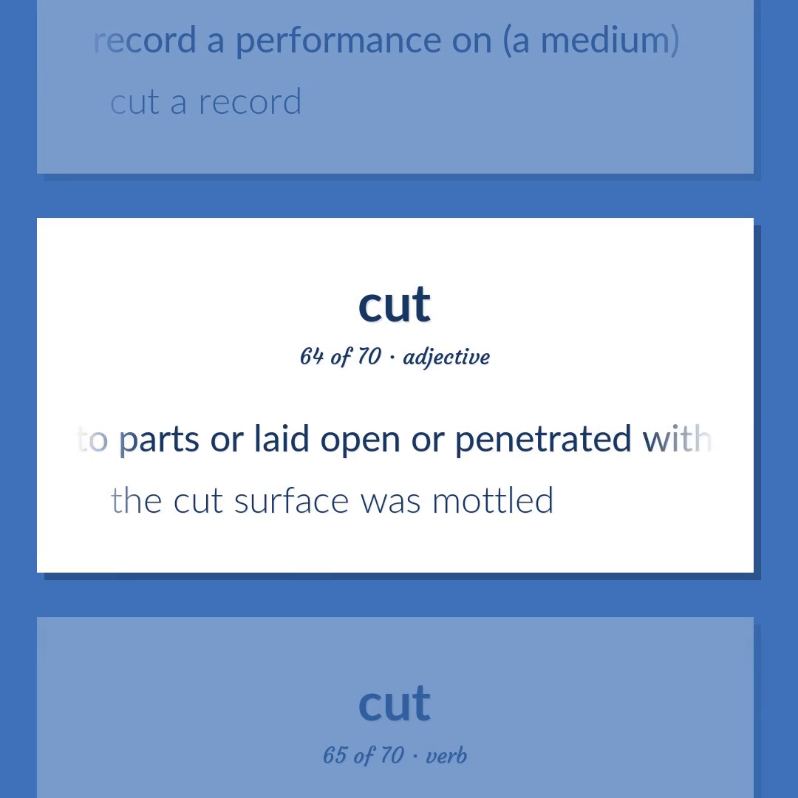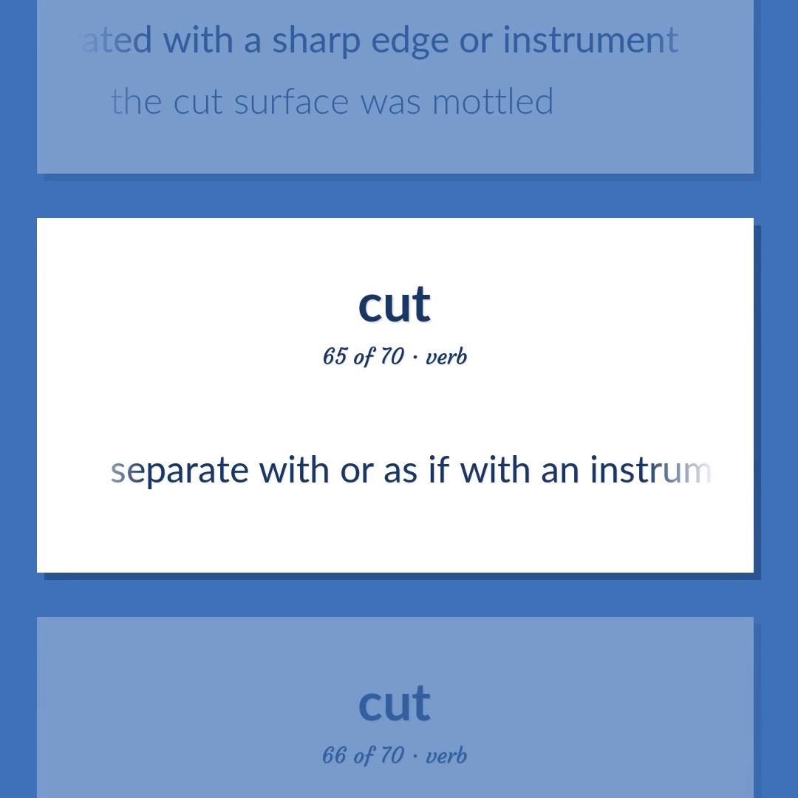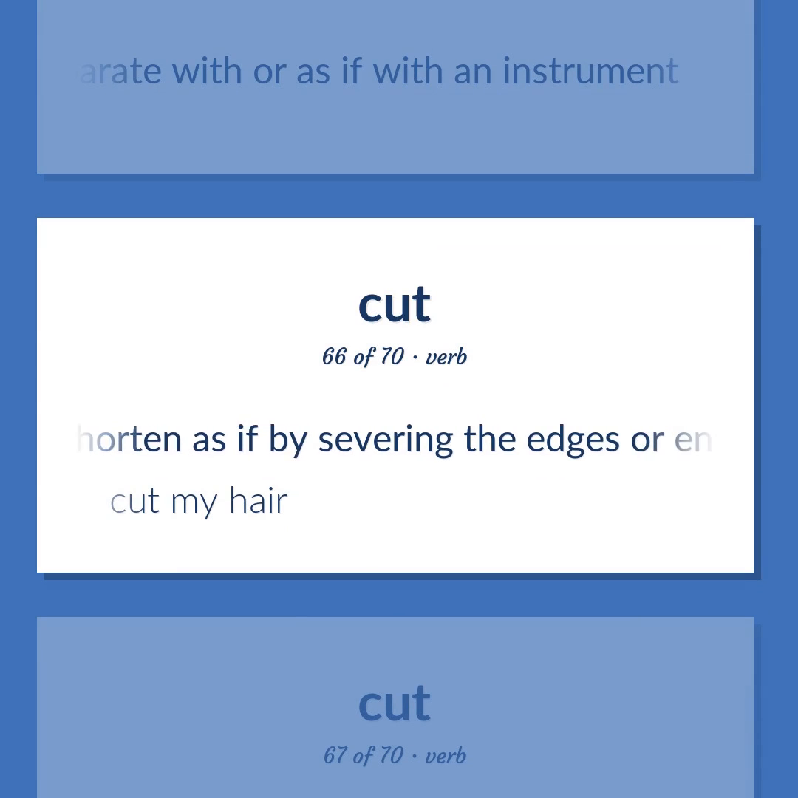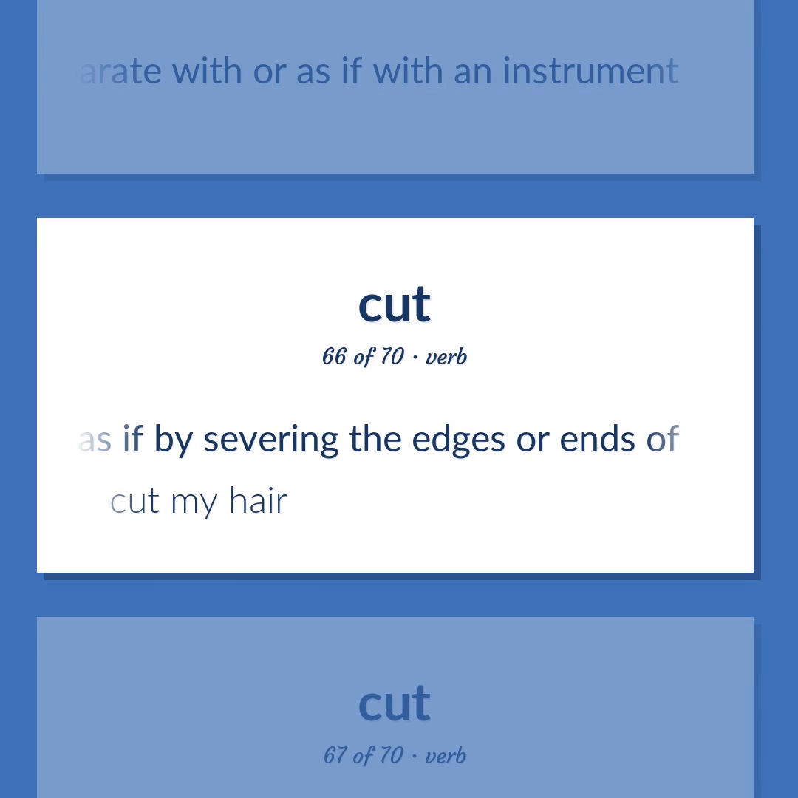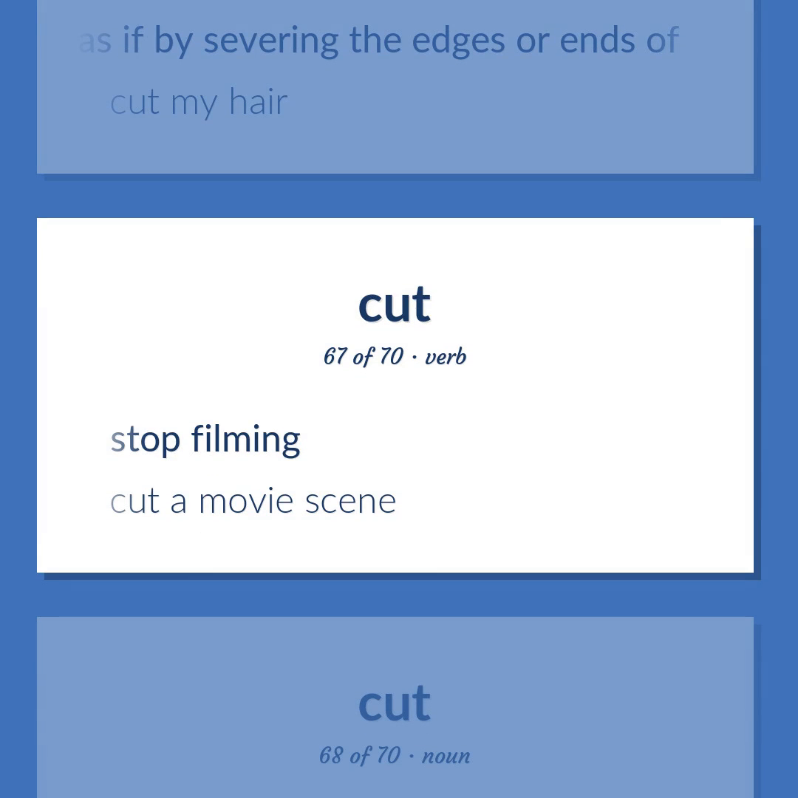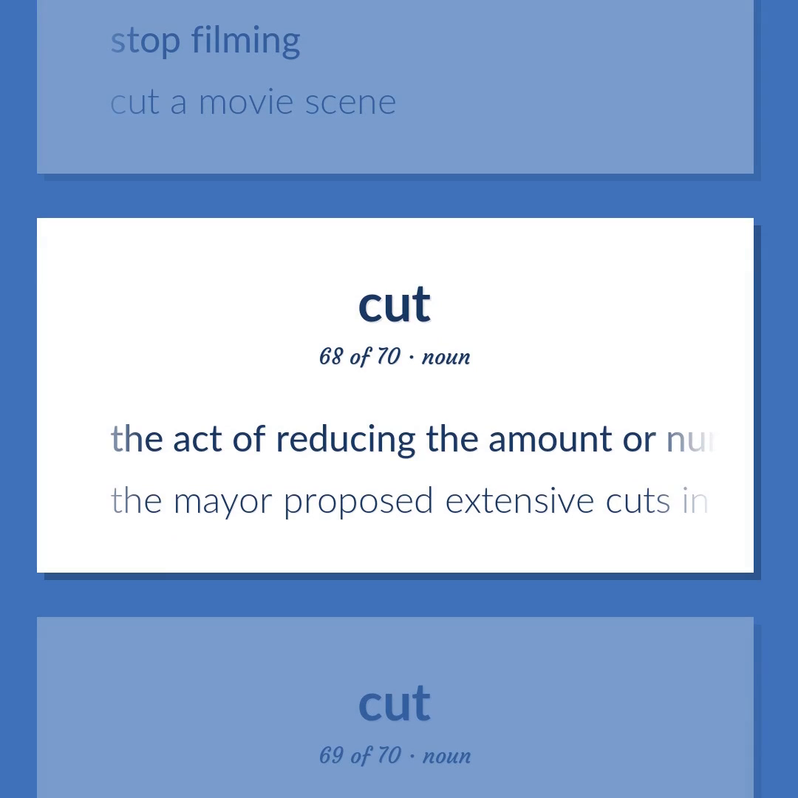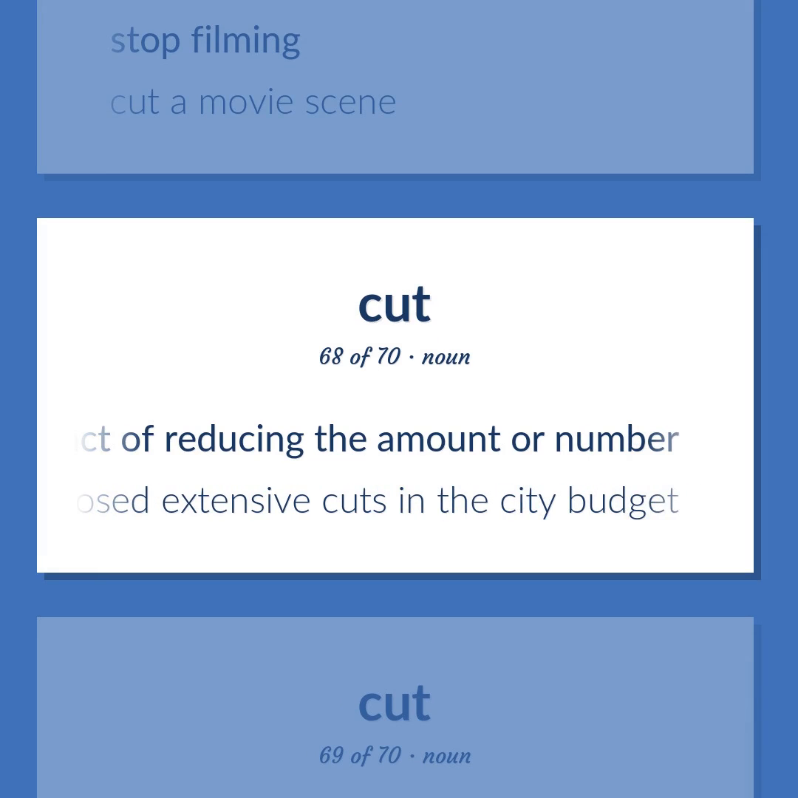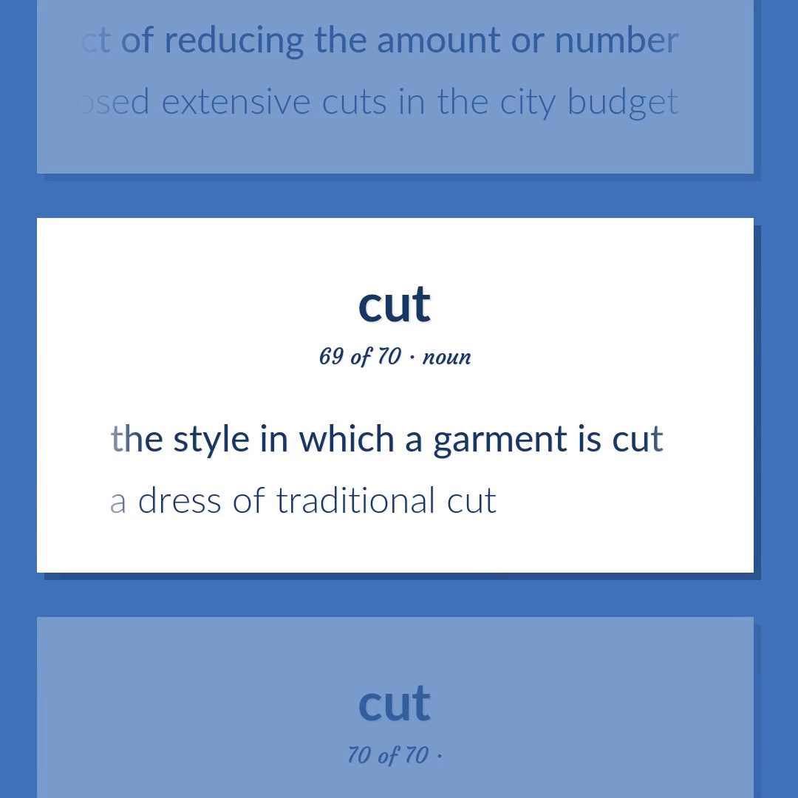Separated into parts or laid open or penetrated with a sharp edge or instrument. The cut surface was modeled. Separate with or as if with an instrument. Shorten as if by severing the edges or ends of. Cut my hair. Stop filming. Cut a movie scene. The act of reducing the amount or number. The mayor proposed extensive cuts in the city budget. The style in which a garment is cut. A dress of traditional cut.